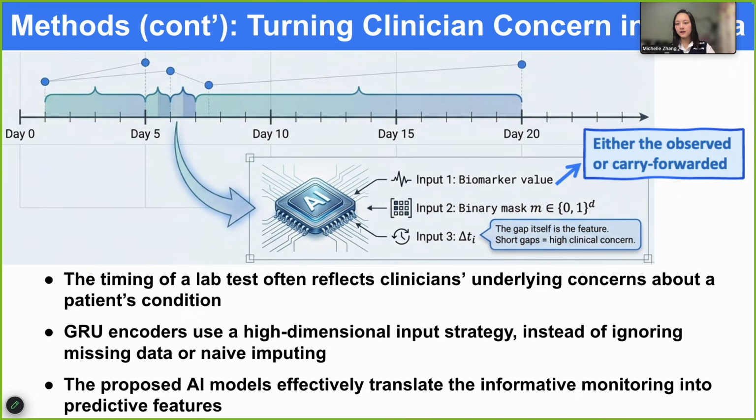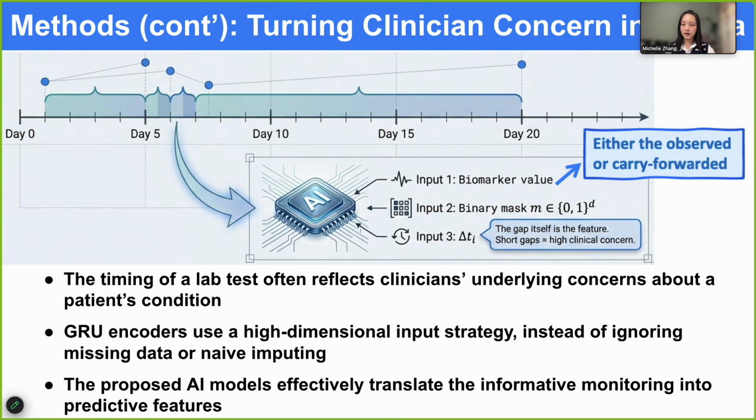A key part of this project is how missing data is handled. In many datasets, missingness is a nuance. In hospital data, however, it can be very informative. If a patient is unstable, clinicians may order labs more frequently. If a patient is stable, some labs may be checked less often.